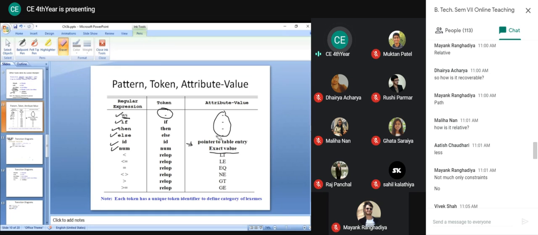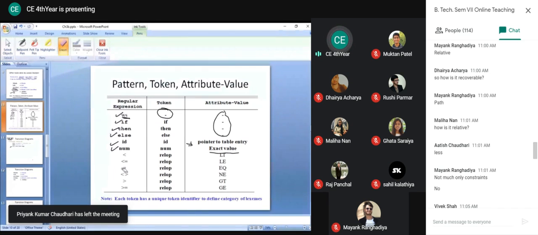Also for keywords like if, then, else, we don't have any attribute value in the symbol table, and the token will be the keyword itself: if, then, else. For identifier, the token generated will be ID. So ID is the regular expression for any variable name, and it will contain a pointer to the symbol table entry. For number, the regular expression is for any valid number, the corresponding token we are assuming is number, and the exact value will be stored in the symbol table.